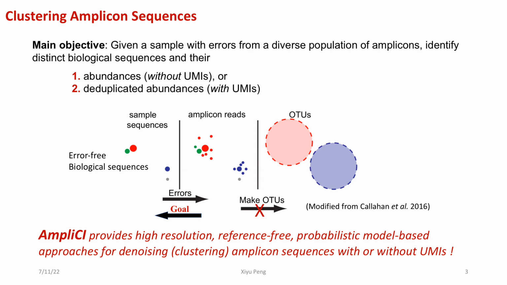Given a sample with errors from diverse populations of amplicons, AmpliCI provides high-resolution, reference-free, probabilistic model-based approaches to identify distinct biological sequences, as well as estimate their abundances or deduplicate abundances if UMIs are provided. Due to time limitation, I will just present the key ideas for clustering sequences with or without UMIs.